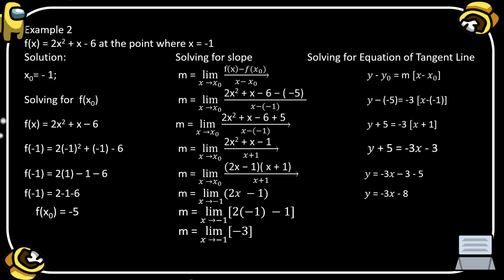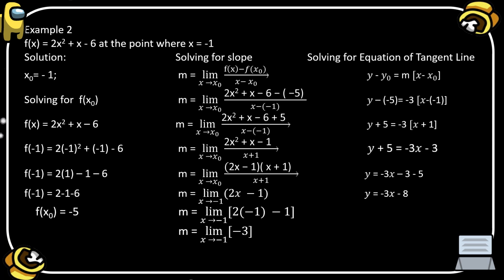To factor 2x squared plus x minus 1, we are going to use the factoring trial and error method. Remember that to factor 2x squared, we have 2x times x. Then we have to factor the last term. The factor of 1 is 1 times 1.